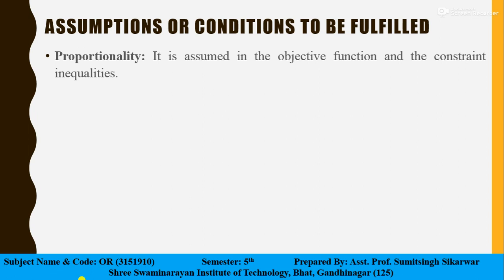That is, if 1 unit of product contributes 5 rupees towards profit, then 2 units will contribute 10 rupees, and 4 units 20 rupees, and so on. So as much as we apply input, we get proportional output.